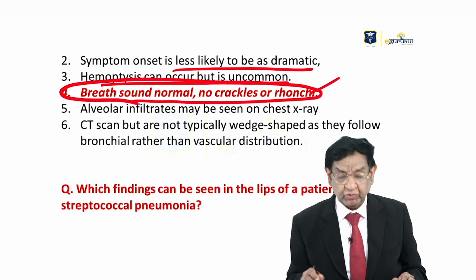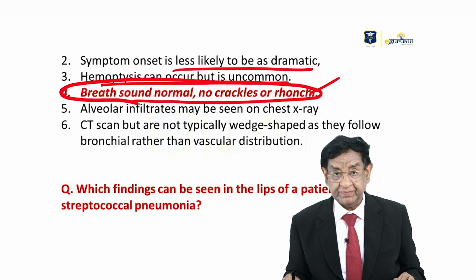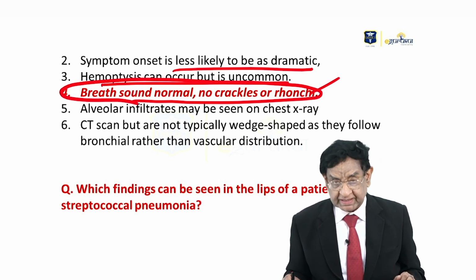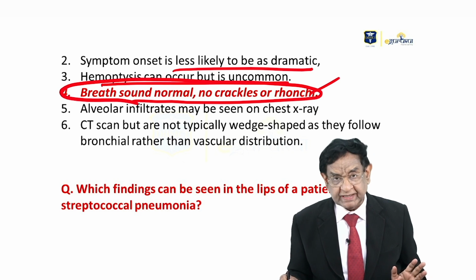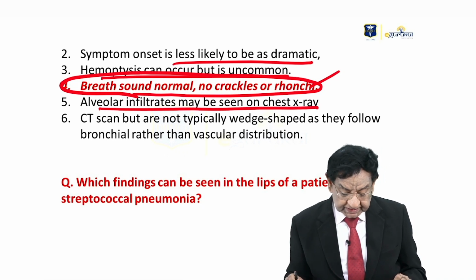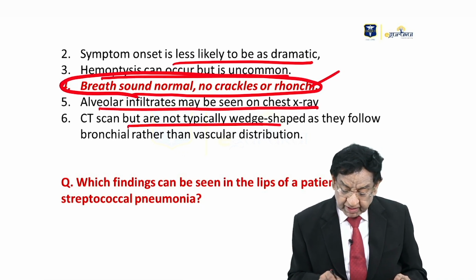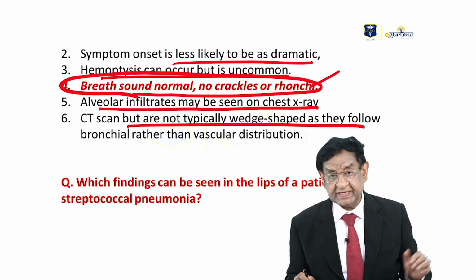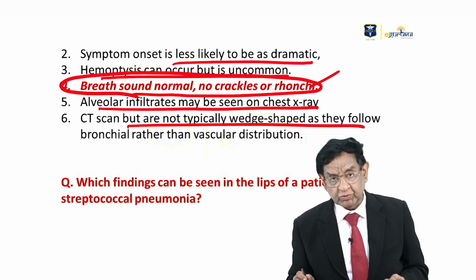That's one point that goes strongly against pneumonia. Although in very initial pneumonia, this can be normal. But still, nothing there definitely goes against pneumonia. Alveolar infiltrate can be seen on chest X-ray, and CT scan will not reveal a wedge shape as we see in this case. So this pneumonia is ruled out.